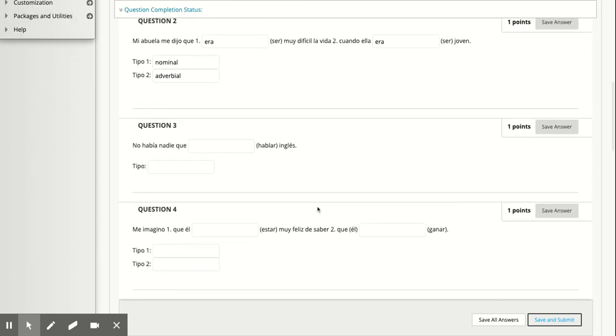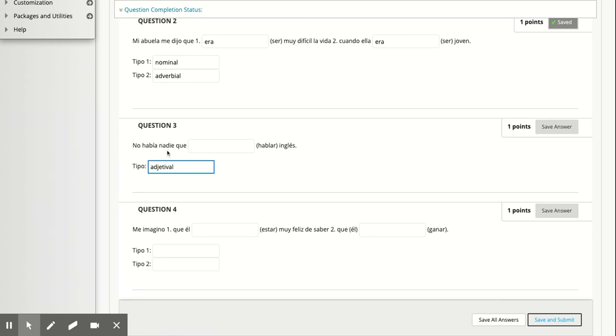All right, let's look at a different type here. No había nadie que hablar inglés. All right, so here is our clause here. So there was no one that to speak English. So this is probably going to be past tense here. Now, que hablar inglés is modifying no one. Does no one exist or do they not exist? They do not exist. So this is functioning as an adjective clause, adjetival, because it's modifying a noun, no one.